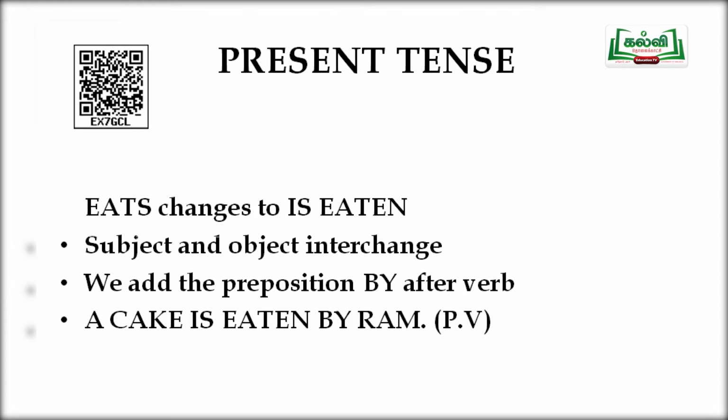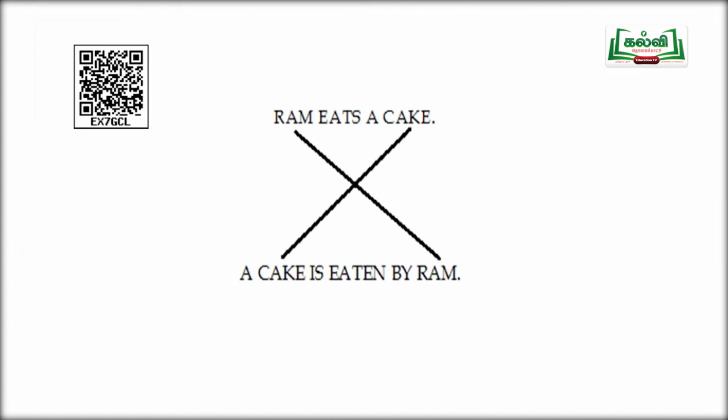The subject and the object get interchanged. We add the preposition by after the verb eaten. Now the sentence becomes, a cake is eaten by Ram. Ram eats a cake changes to a cake is eaten by Ram when it comes to passive voice.